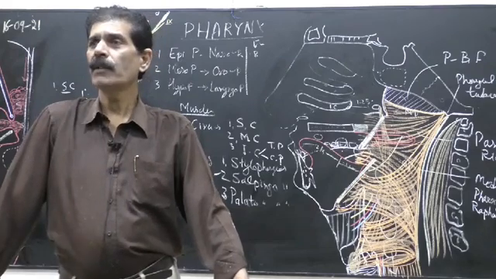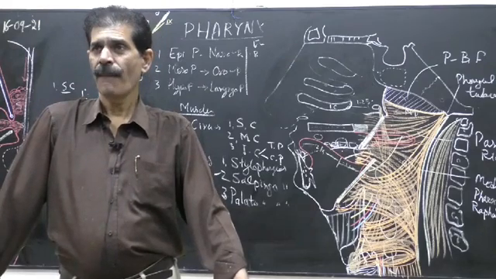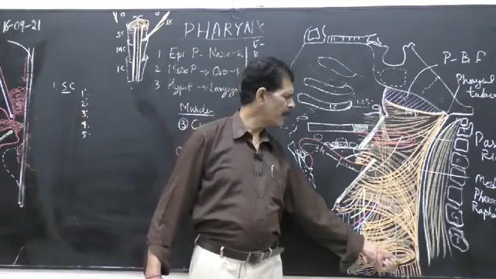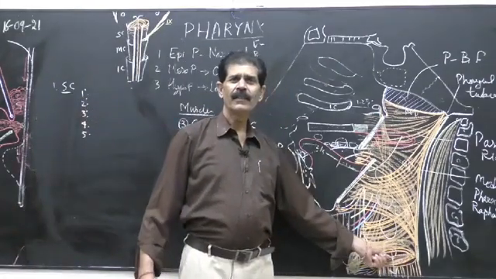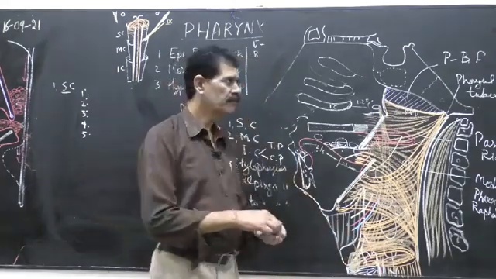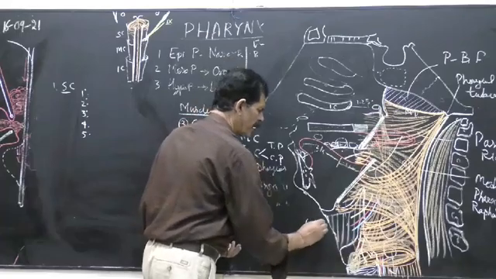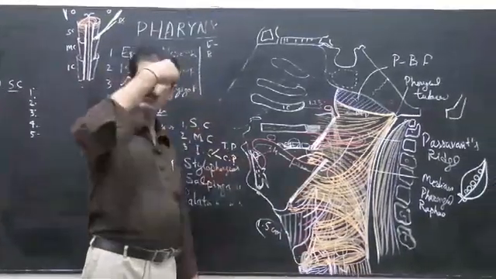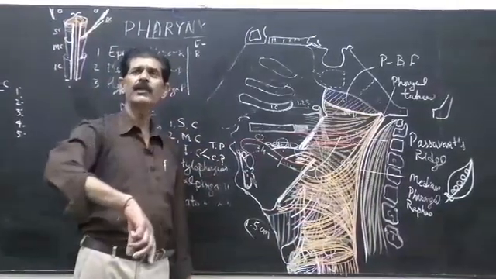So that is how the mechanism is there. Now this constricted part of the GIT, if you measure by the scale, the diameter is only 1.5 centimeter. So food has to pass through this into the esophagus.